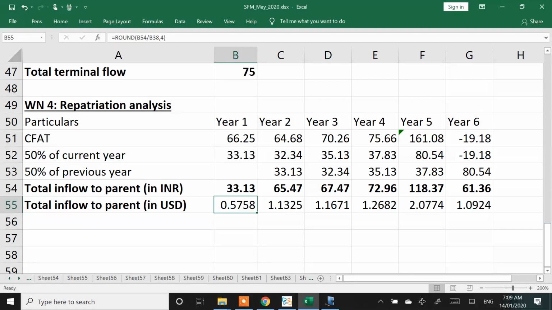Convert into US dollars. The exchange rates are there in your notebook, so you'll have to convert it into US dollar.